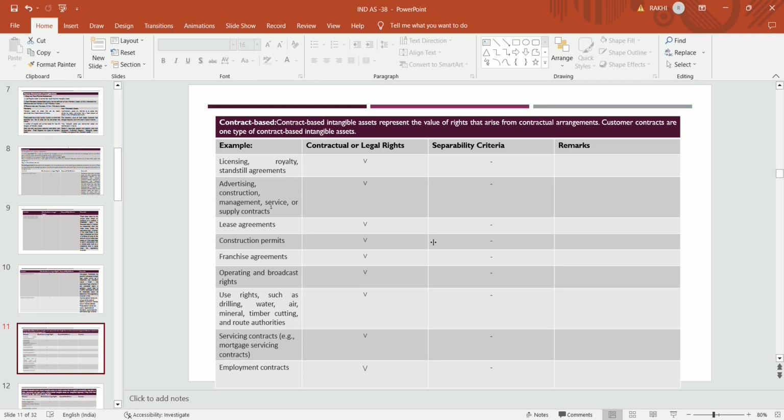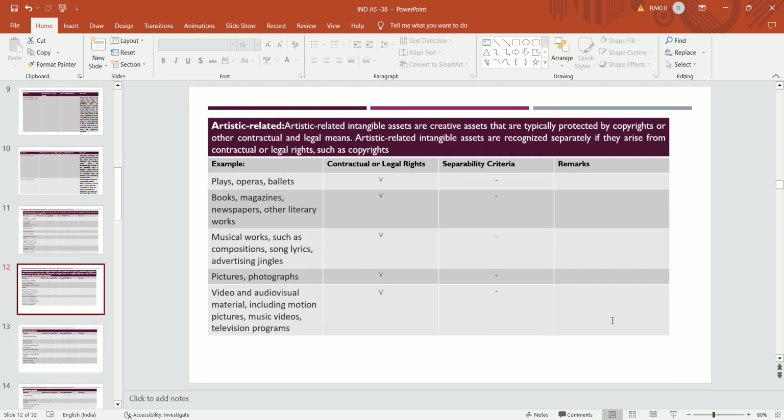If any value or rights arises from contractual agreement, then that identifiable asset is considered a contractual based identifiable intangible. These are the examples, and then we will discuss the artistic related identifiable intangible assets.